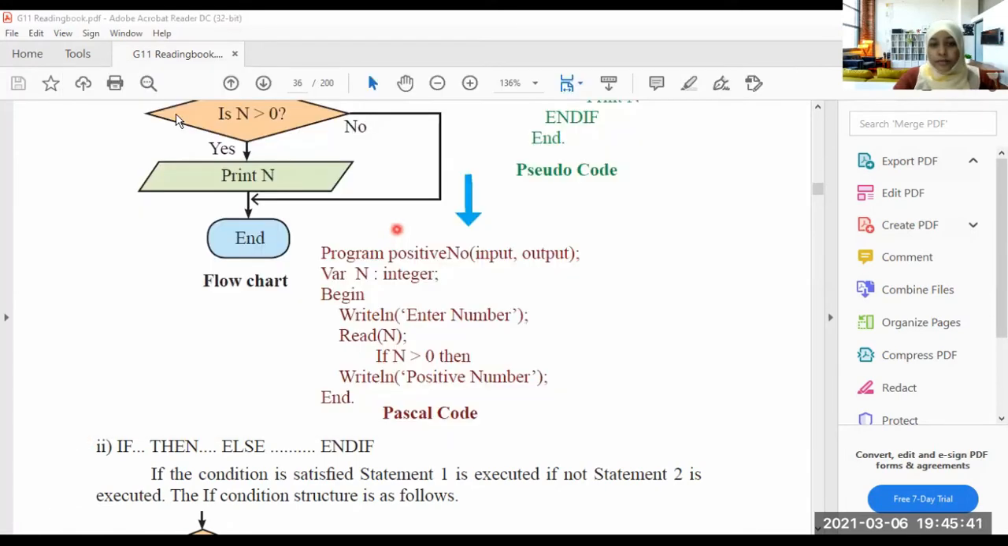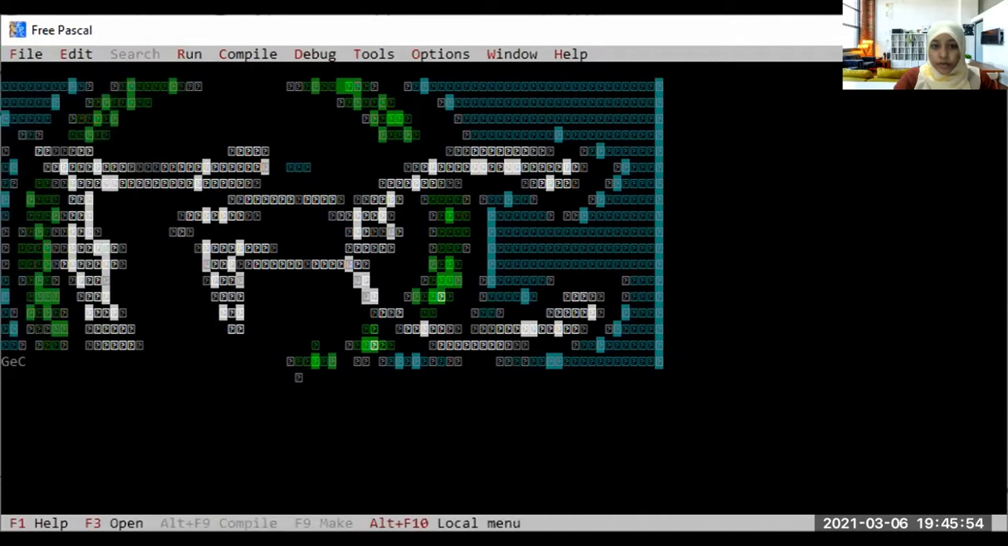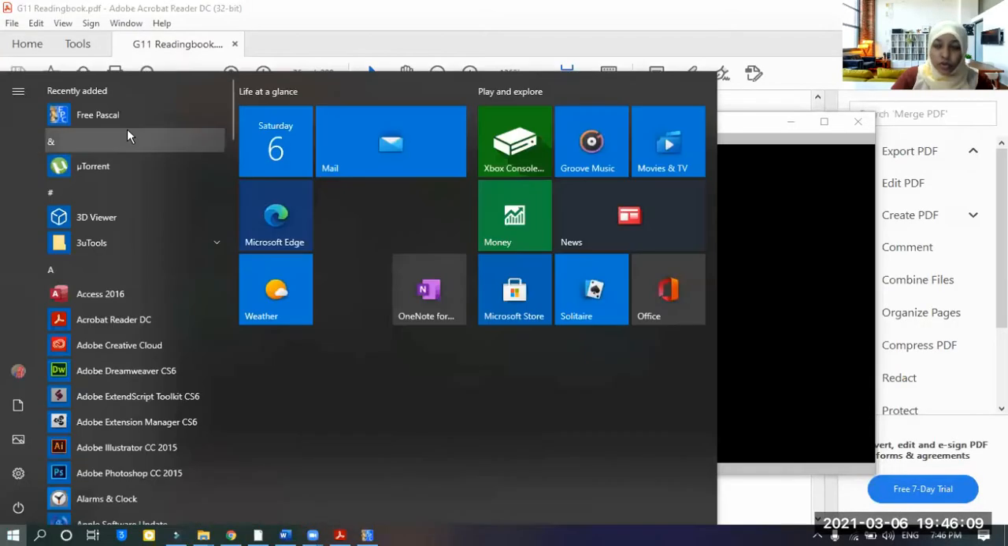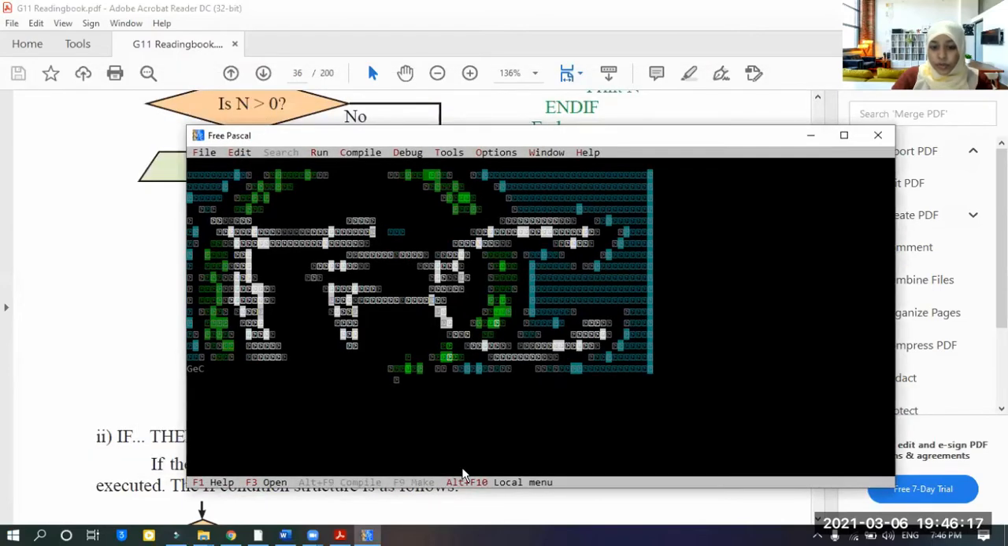We will try. Okay, we will write as it is in the book. So this is the Pascal. When you open it for the first time, first install it in your computer or laptop. Then go to start. There is Free Pascal. Click on it, and Pascal will be opened like this for you, right?